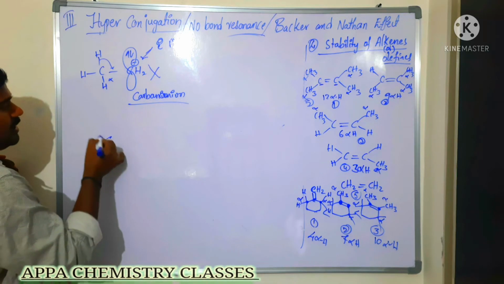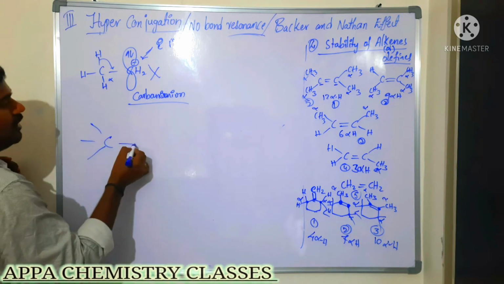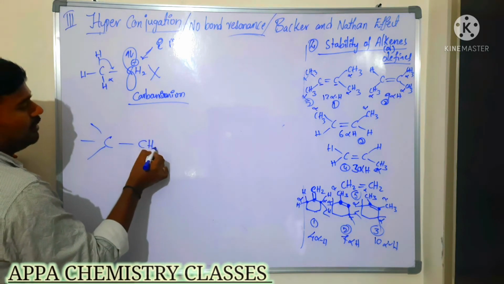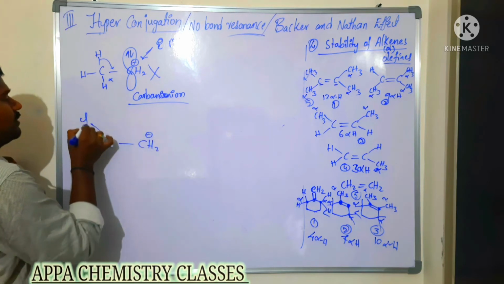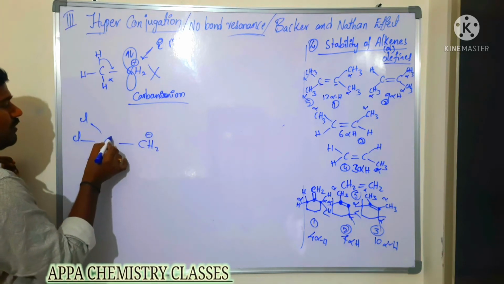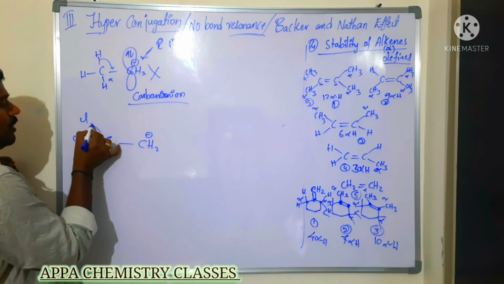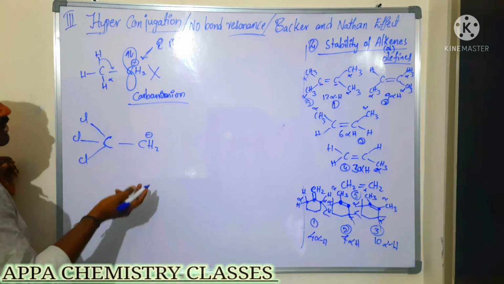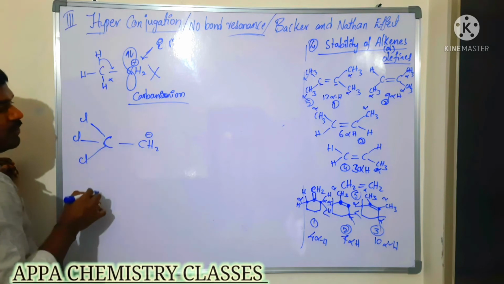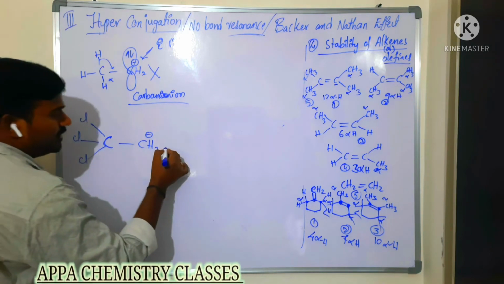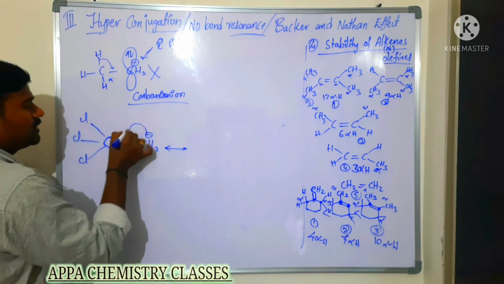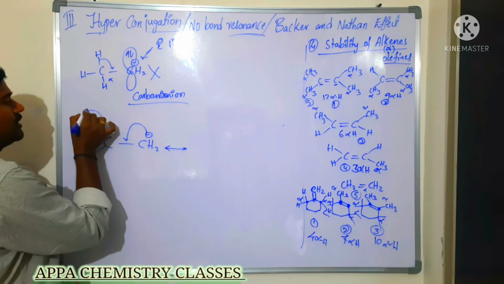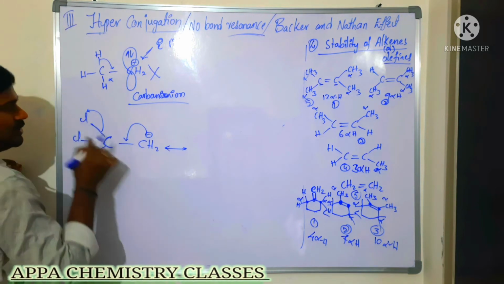But if the carbanion's alpha carbon is attached to atoms that are more electronegative than carbon, then there may be a possibility of no bond resonance. How will it be? This negative charge will shift here, and this negative charge is taken by this chlorine.